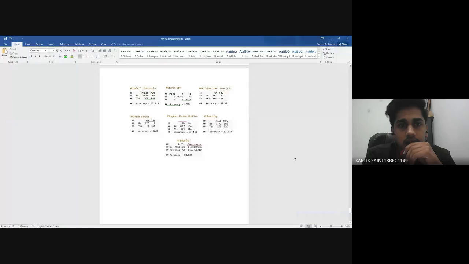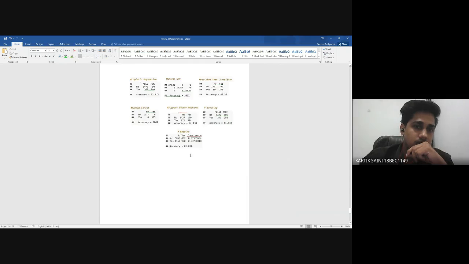After that, I did random forest, with an accuracy of 100%. Then Soham did support vector machine, with an accuracy of 82.43%. Boosting was done by Mehul, with an accuracy of 81.81%, and bagging was also done by Mehul, with an accuracy of 81.03%.